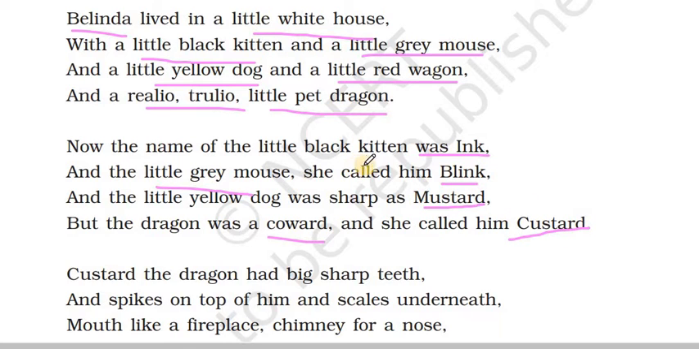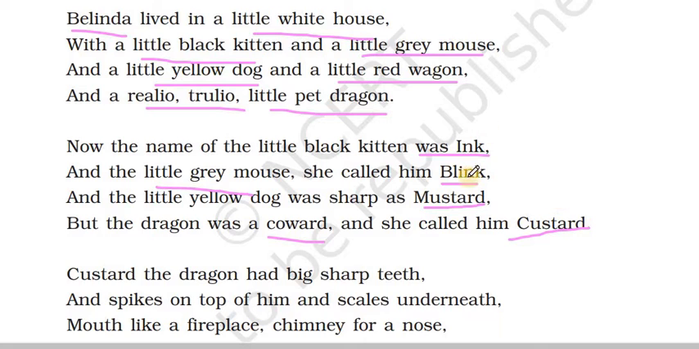So there are 4 creatures living along with Belinda in a little white house. The kitten was called Ink, the grey mouse was called Blink, the yellow dog was called Mustard, and there was a little dragon who was a coward. Coward refers to someone who is always scared of dangers, who doesn't want to take risks, who just wants to be in a safe place. So the dragon was a coward and Belinda called him Custard.